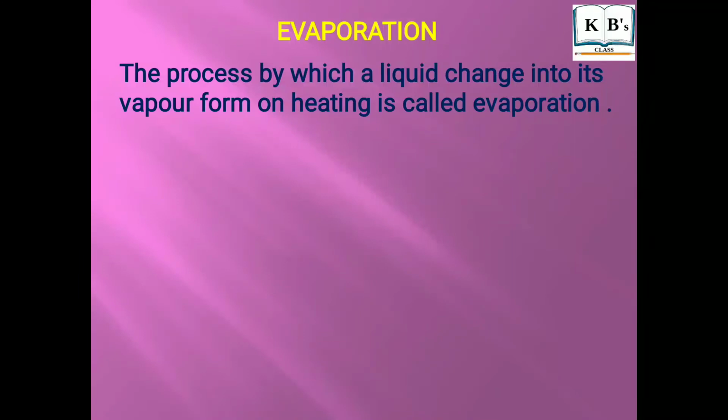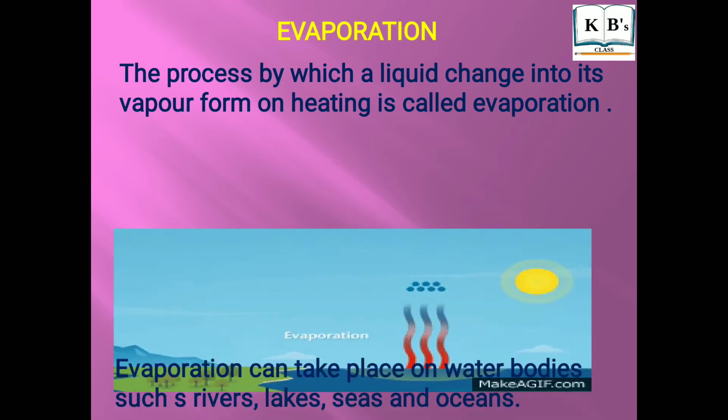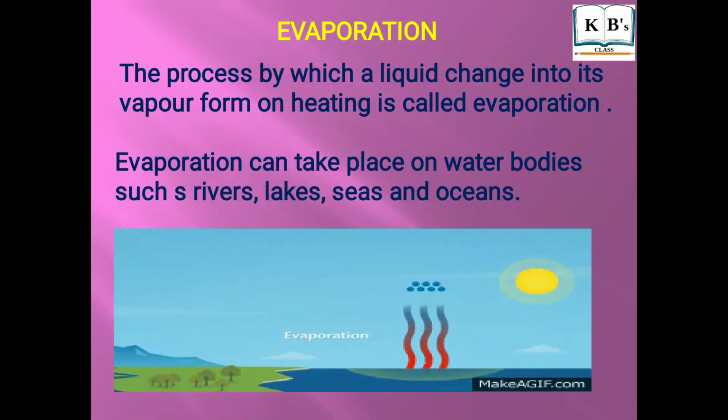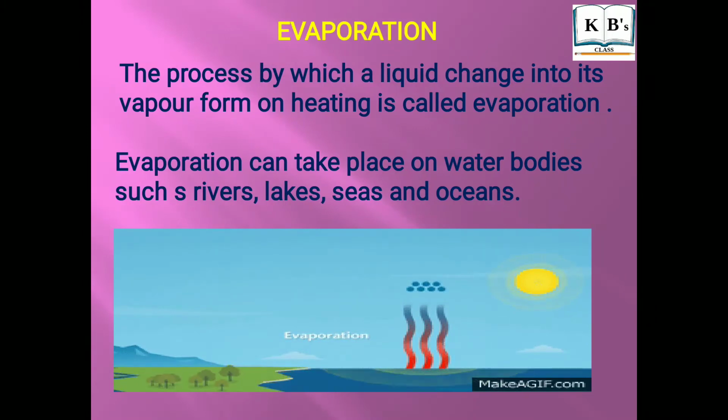Evaporation. The process by which a liquid changes into vapor form on heating is called evaporation. Evaporation is a continuous process due to the heat of the sun on the earth. Evaporation can take place on water bodies such as rivers, lakes, seas, and oceans.